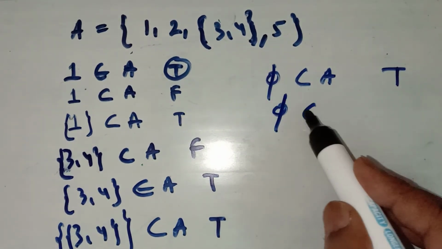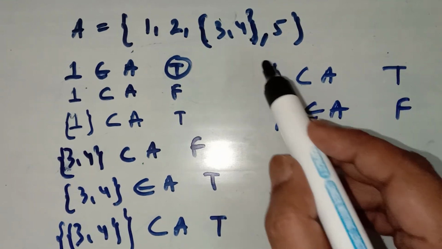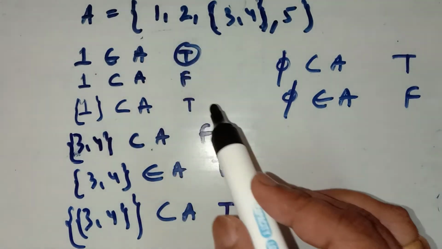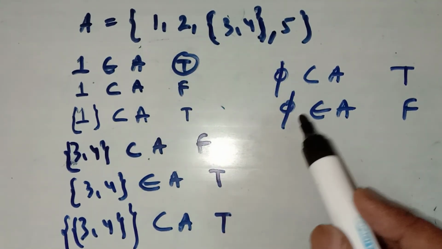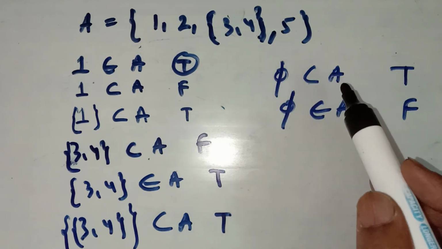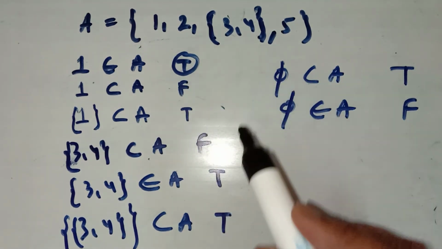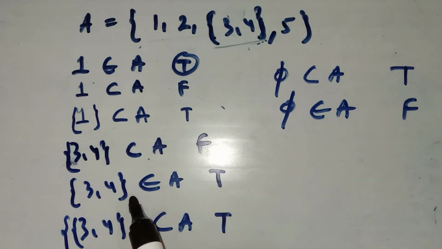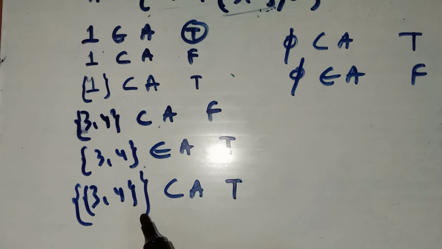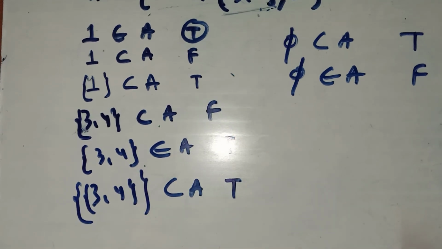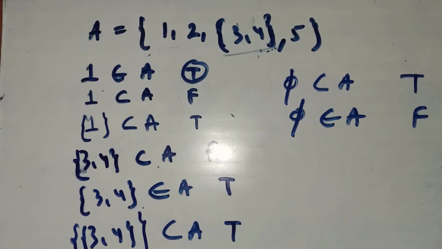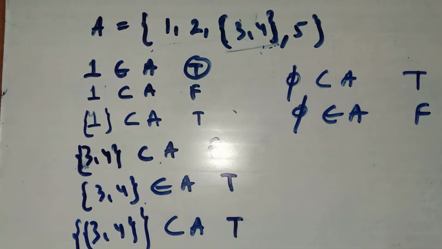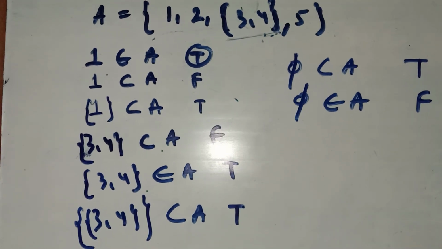5 belongs to this set, it is false, because this element is not coming as it is in the set. For the element to belong to it, it should be as it is. And for a subset of a set, it should be in a curly bracket like this. If it is belongs to, it should have a single curly bracket. If it is a subset, it should have 2 curly brackets. Then it will be a subset of this. So it is a very good question to show the difference between belongs to and not belongs to. We'll discuss the remaining questions in the next lecture. Thank you.